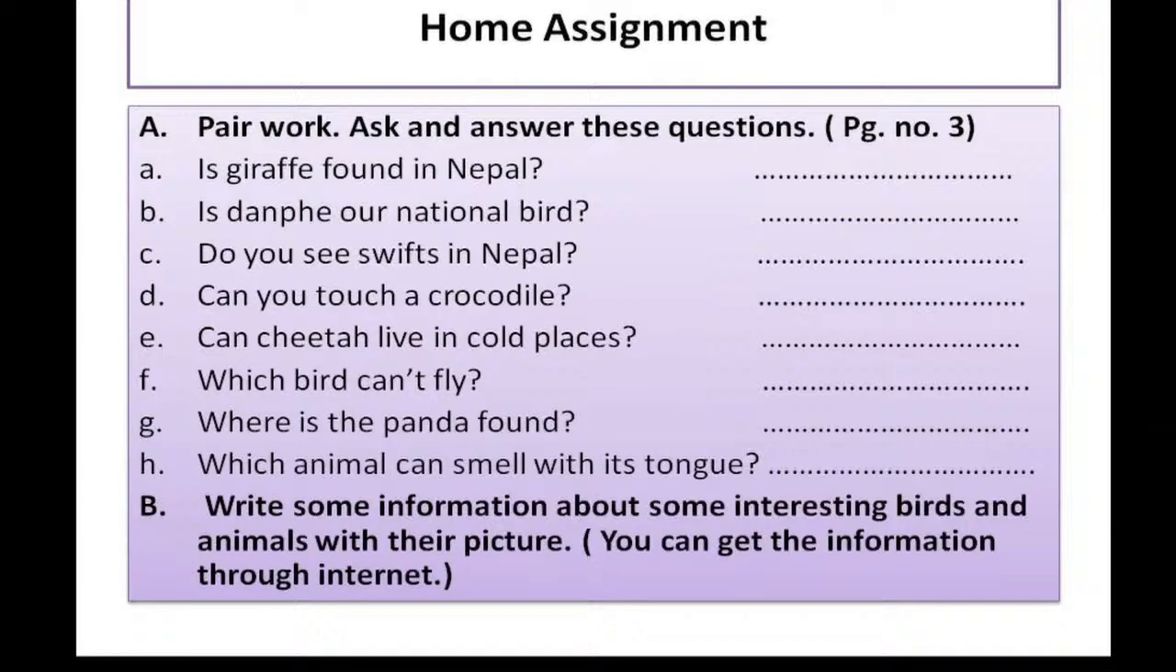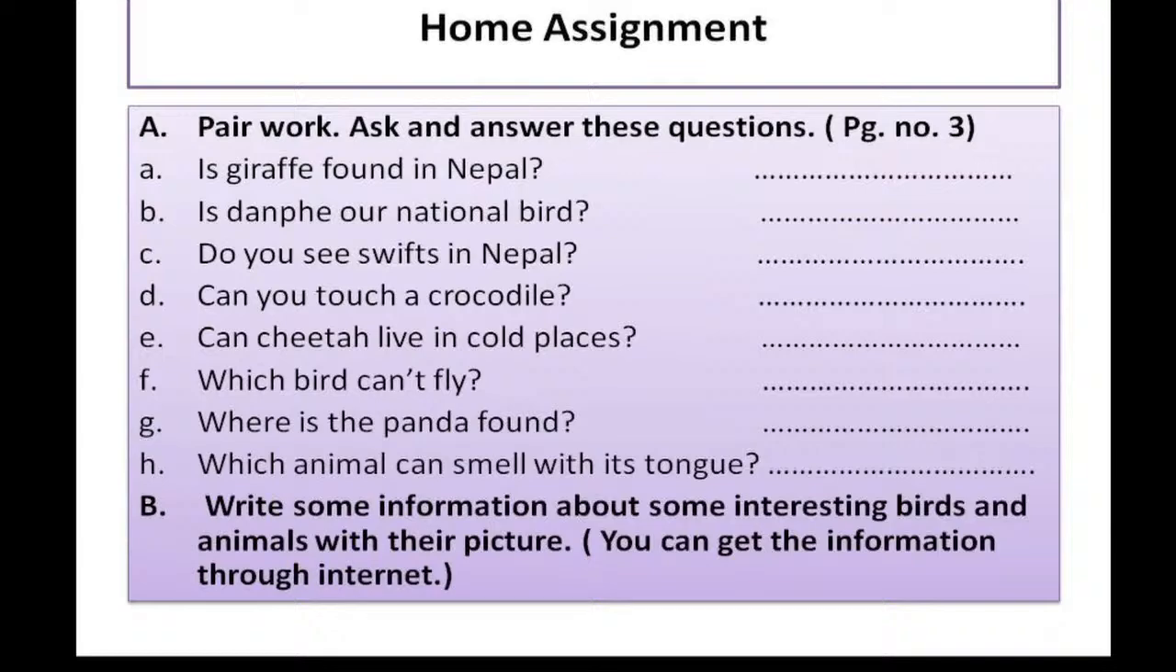E number, can a cheetah live in cold places? We learned about the cheetah also, in another way we can say leopard also. Can they live in cold places? F number, which bird can't fly? And you have to give the answer which is related to the text. You cannot write any other bird's name, okay? It should be related to the text.